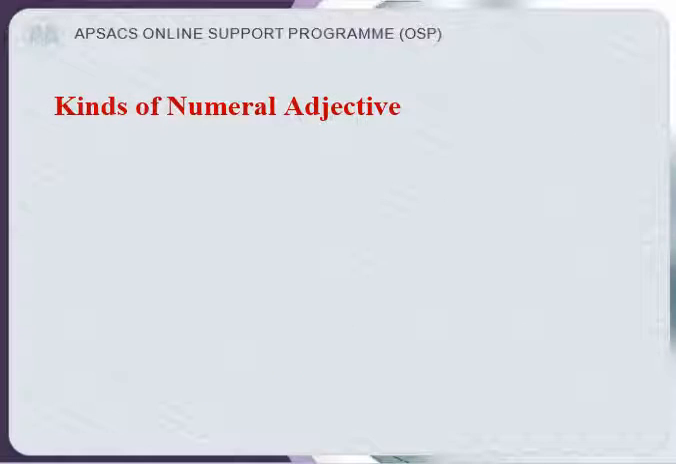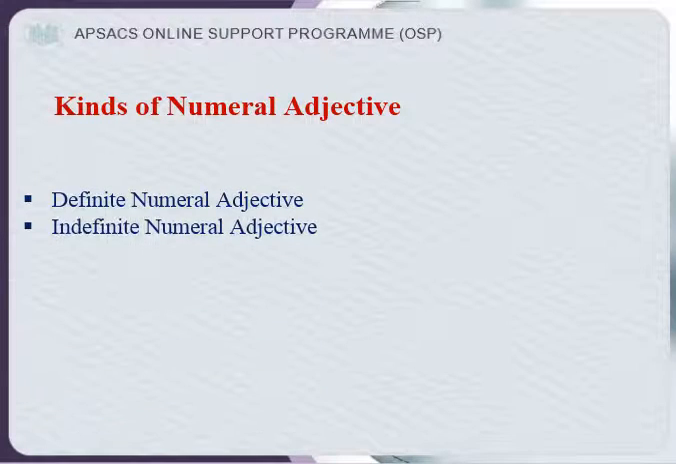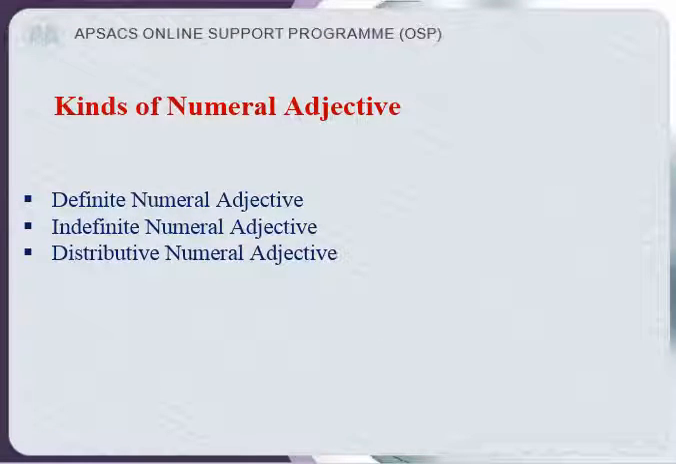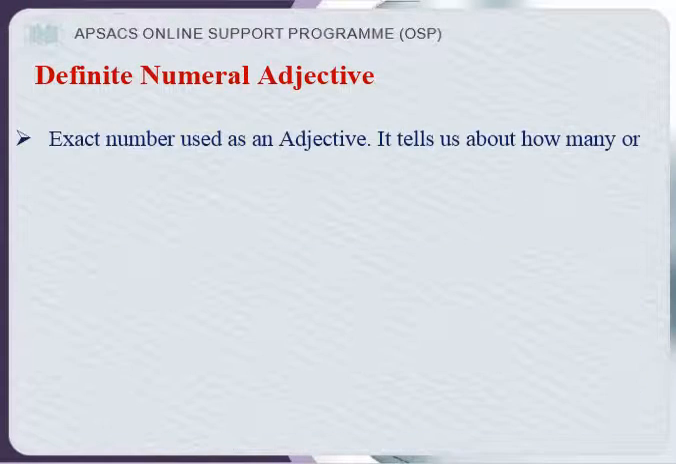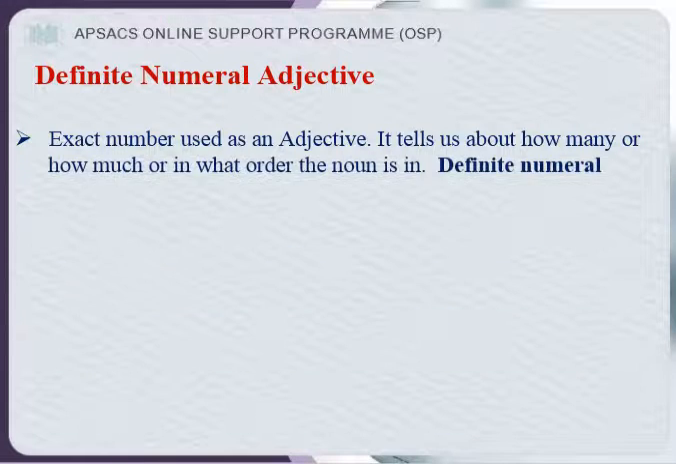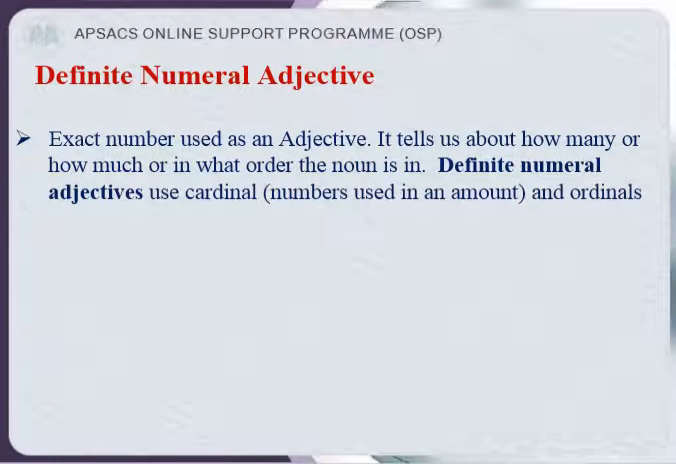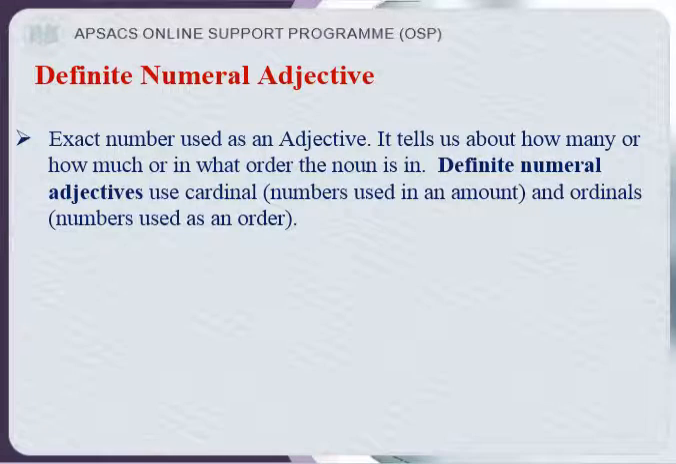Now, kinds of numeral adjectives. Definite numeral adjective, indefinite numeral adjective, distributive numeral adjective. What are these? Let's see. Definite numeral adjectives talk about exact number used as an adjective. It tells us about how many or how much or in what order the noun is. Definite numeral adjectives are cardinal numbers. Cardinal means numbers used in an amount, and ordinals are numbers used as an order.